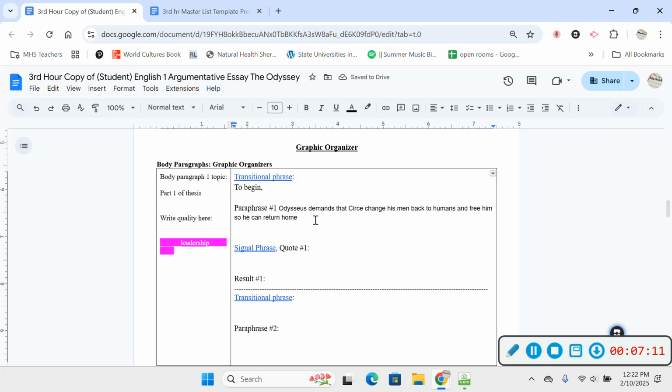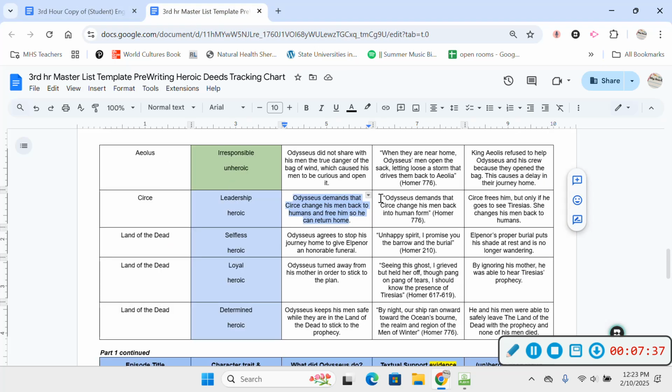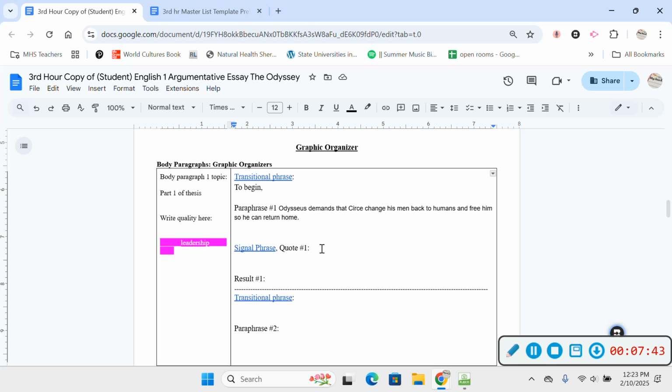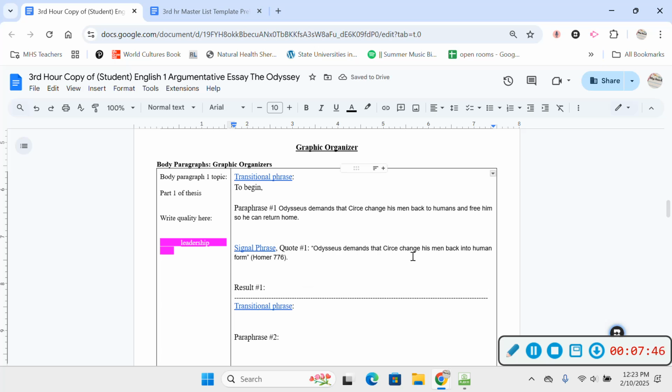Okay? Now, once I copy and paste that, I'm going to proofread it, and I'm also going to add any details to make it sound like a solid answer, a solid thought. So, proofread it, go back and look at it, see if you can add any detail, and then once you're done, you can move on to the next part, which is your quote. Right here it says signal phrase, because you're going to have to give a signal phrase to your quote. So if this is my quote, I'm going to go ahead and add it, because I'm working across on my packet. Odysseus demands that Circe change his men back into human form, Homer 776.